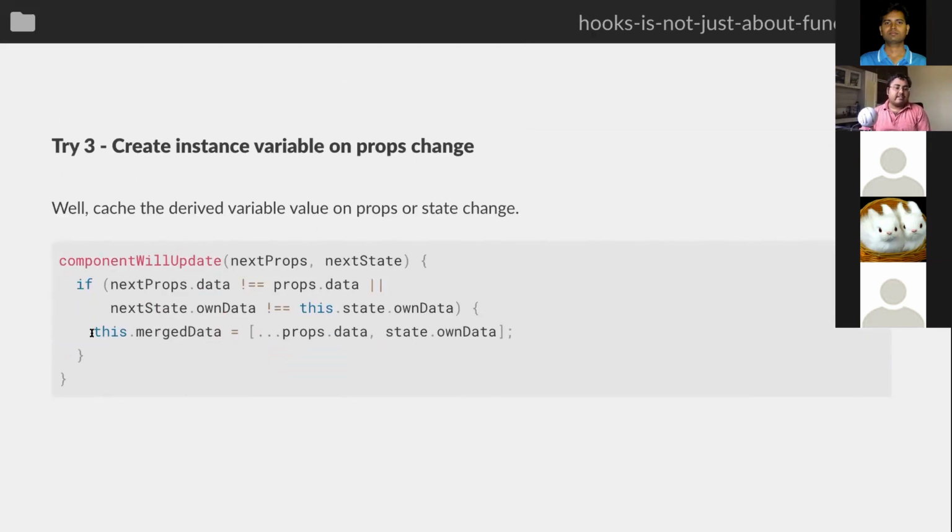So that this merged data gets memoized, right? Now there is no inbuilt construct for this in our class component, right? So what do we do? We're going to make sure that merged data updates only when my props or state has changed.